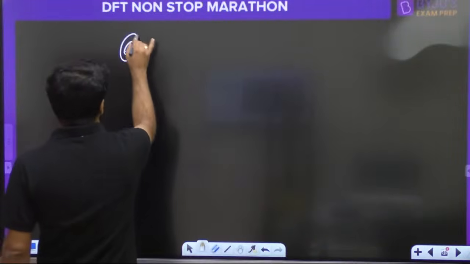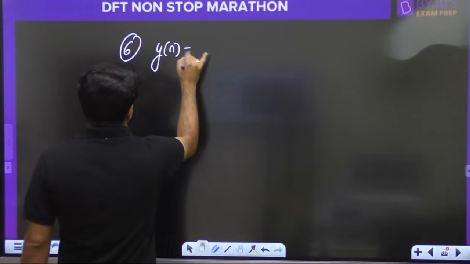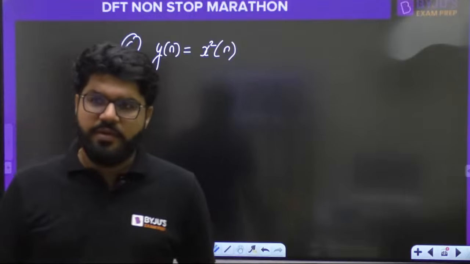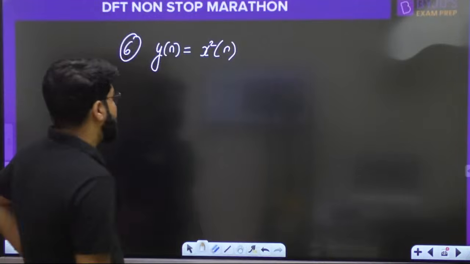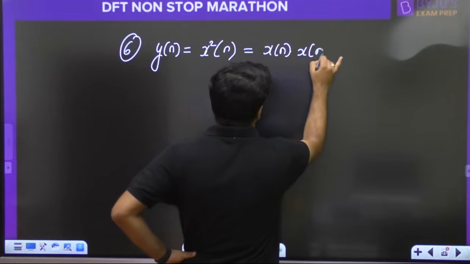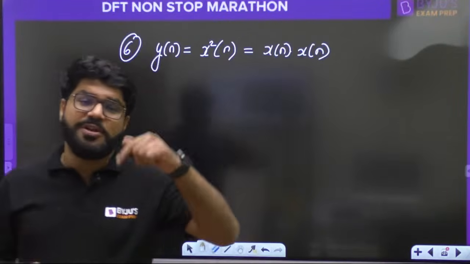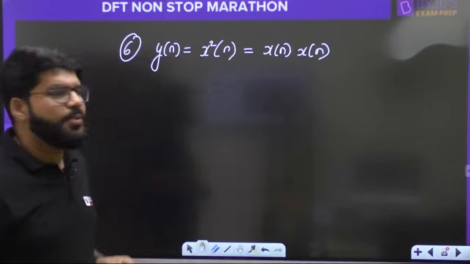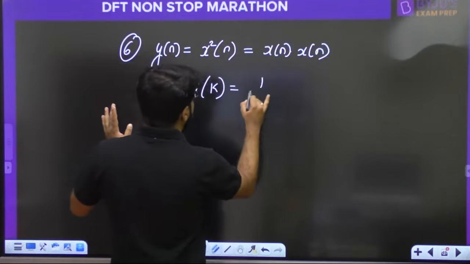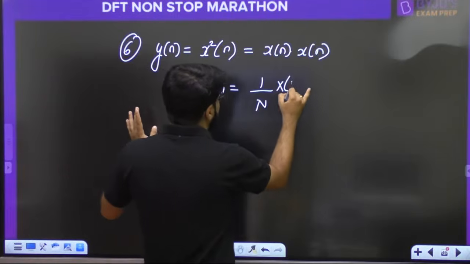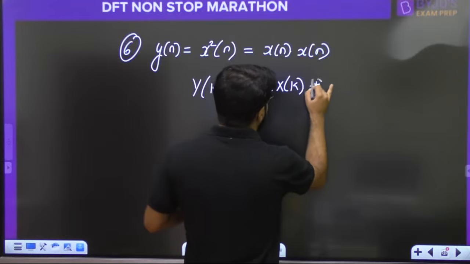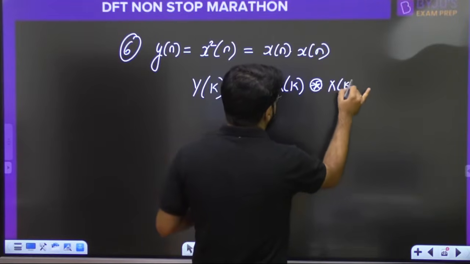Sixth question, y of n is equal to x square n. Y of n is equal to x square n, and x square n can be written as xn into xn. Multiplication in time corresponds to convolution in the frequency domain. Which convolution? Circular convolution. So what is Y of k? 1 upon n, X of k circular convolution with X of k.